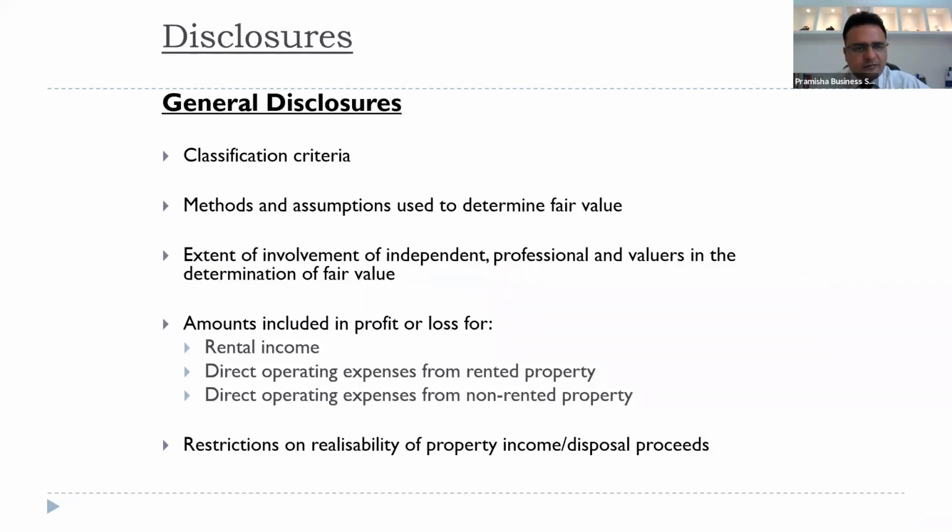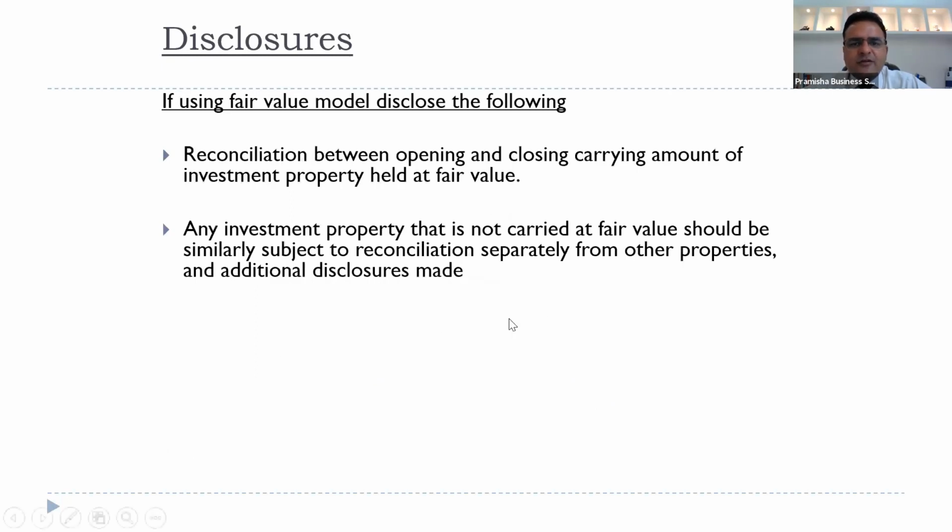We need to disclose the methods, assumptions, amounts included in P&L for rental income or any direct expenses for renting property, non-rented property, operating expenses, restrictions on realizability of this property, whether we can sell it or not, and reconciliation between opening and closing carrying amount of investment property held at fair value, since we are required to remeasure it at the end of each year, and also credit or charge to P&L. Investment property that is not carried at fair value should be similarly subject to reconciliation separately from other properties. We'll show it as separate investment property, but it's done in the same manner as we'll disclose it for IAS 16 property, plant and equipment.